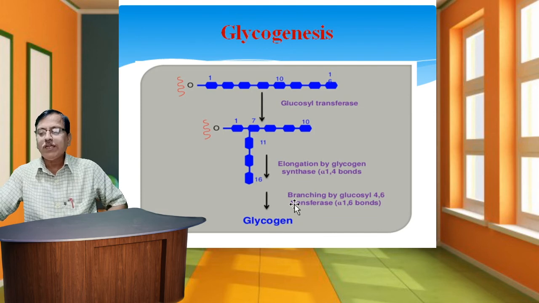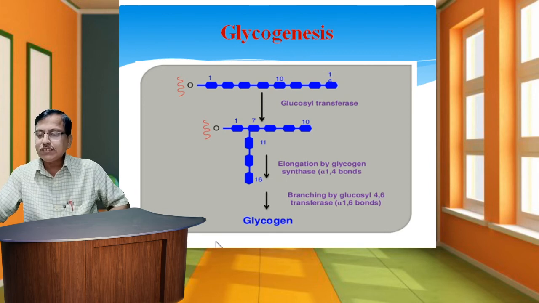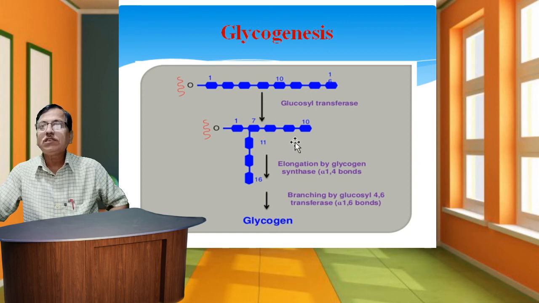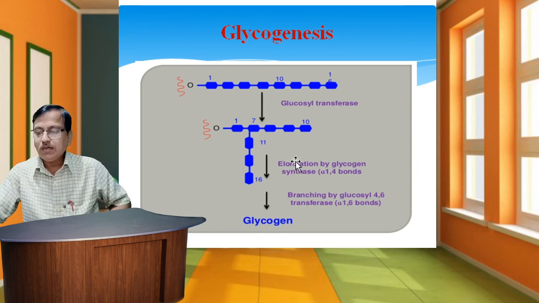In this process, the overall reaction of glycogen synthesis for the addition of each glucose residue is: glycogen (n) plus glucose plus 2 ATP converted into glycogen (n+1) plus 2 ADP plus inorganic phosphate. Of these 2 ATP utilized, one is required for the phosphorylation of glucose, while the other is needed for conversion of UDP to UTP. So these are the 4 steps by which glycogenesis is completed in the living animal body.